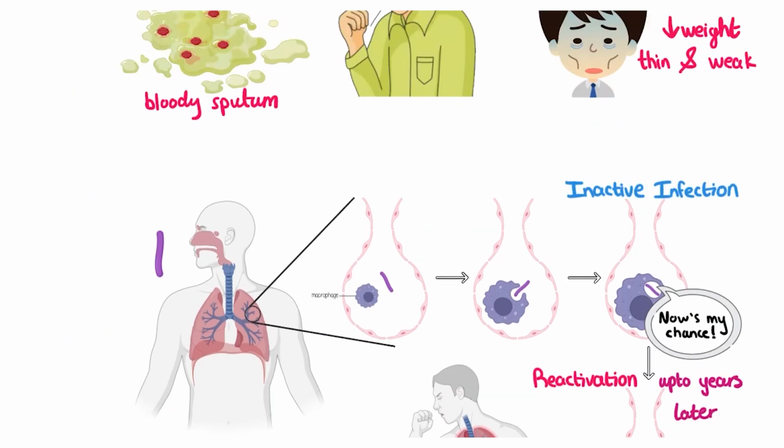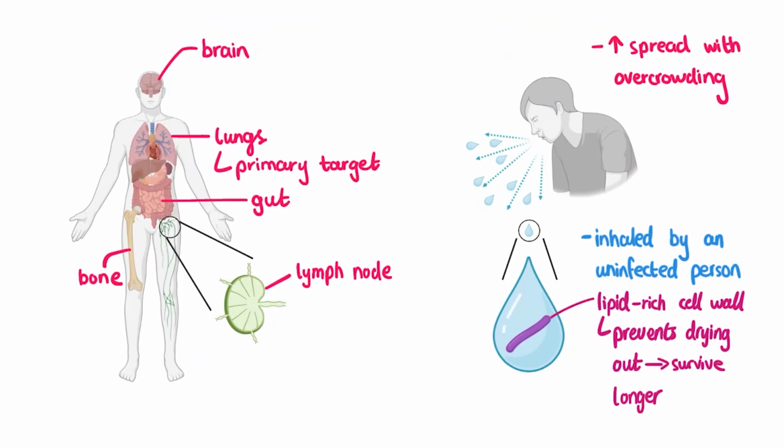Now, if this active disease remains untreated, the bacteria can move beyond the lungs and enter the bloodstream, and from there spread to many other organs. As we mentioned, some examples could be the lymph nodes, the bone, the gut, and even the brain. This is why early and effective treatment of TB is so important.